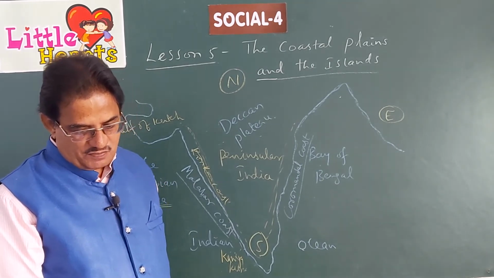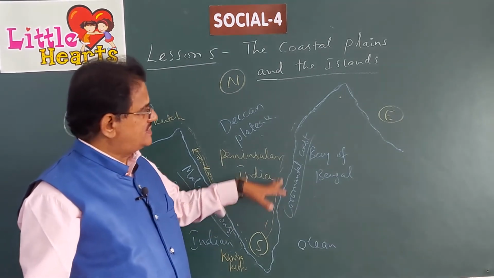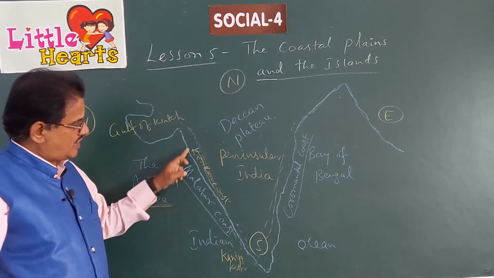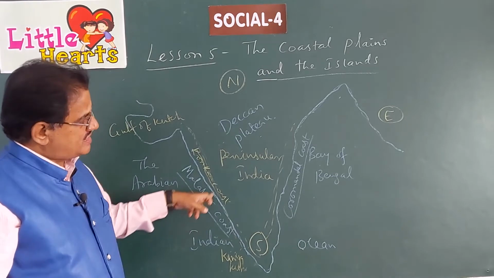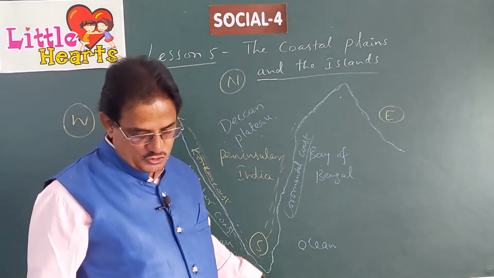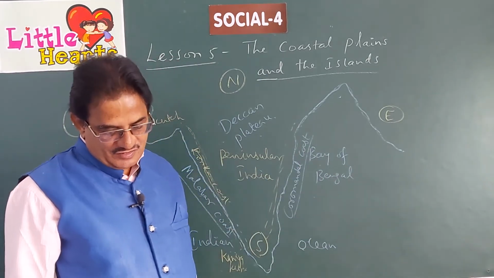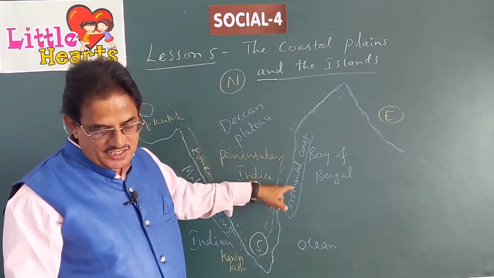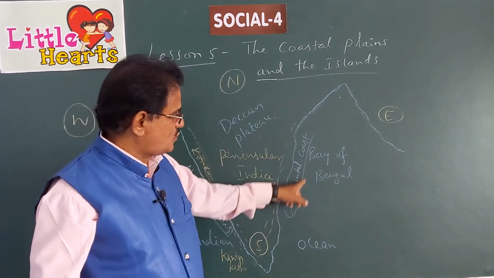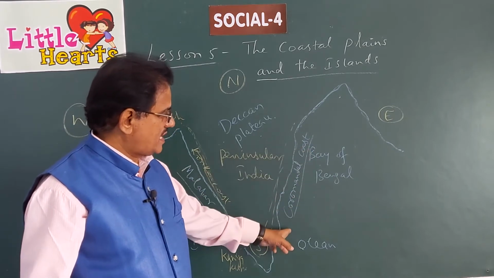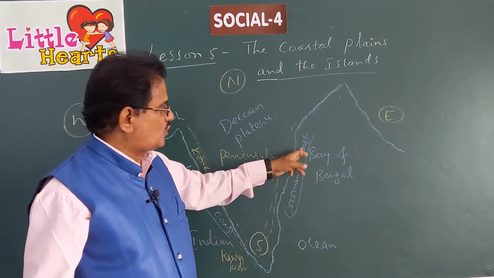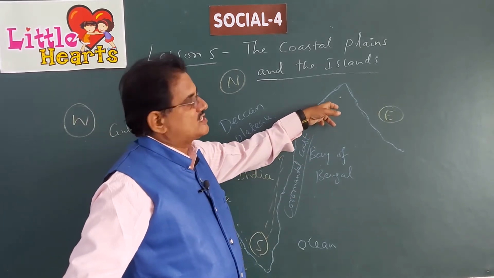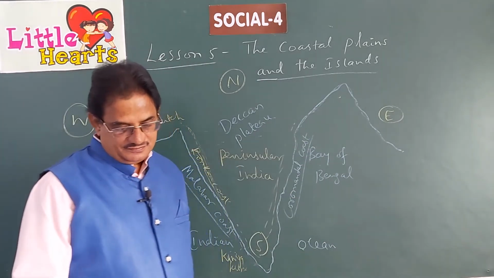The eastern coastal plain is divided into two parts, just like the western coastal plain is divided into Konkan coast and Malabar coast. The northern part is called Northern Sarkars and the southern part is known as the Coromandel coast. You can see the Coromandel coast here.